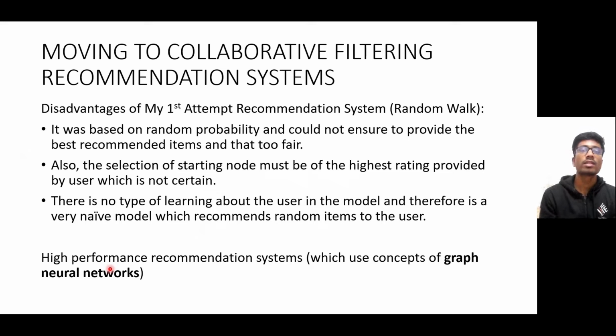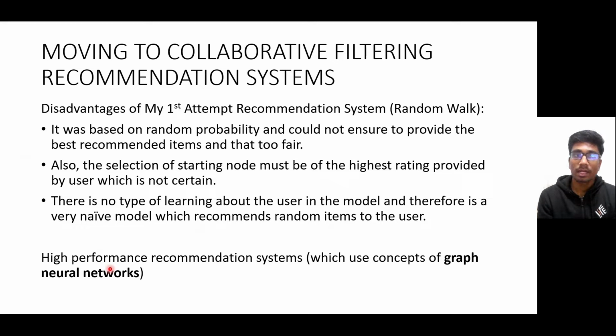The disadvantages of my random walk recommendation system were that it was based on random probability and could not ensure providing the best recommended items, and that too fair. Also, the starting node must be the highest rated item provided by the user, which is not certain. And there is no type of learning about the user in the model, and therefore it is a very naive model which recommends random items to the user.